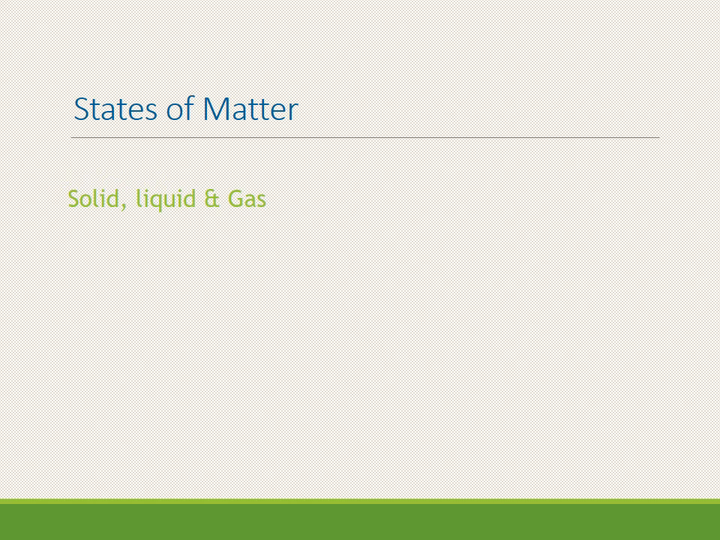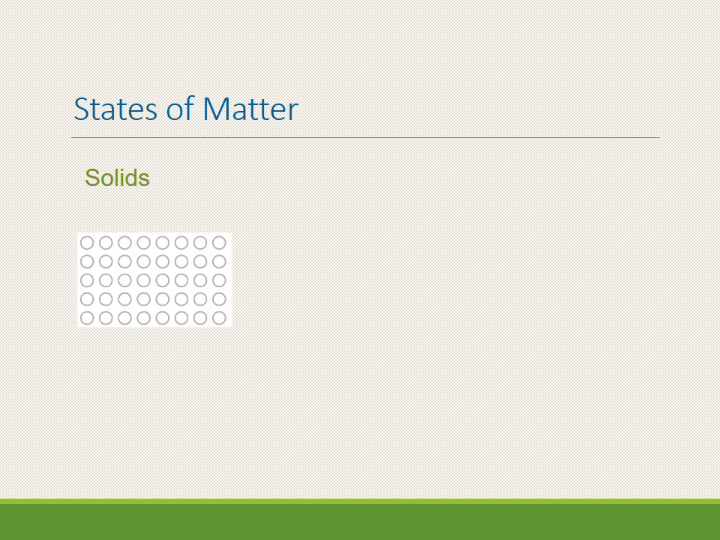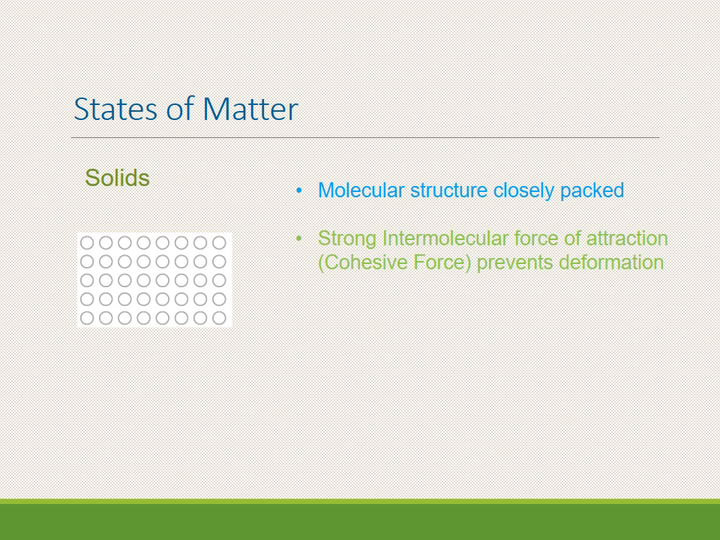Now, before studying fluid and fluid mechanics, we must know the states of matter. There are three states of matter: solid, liquid, and gas. Let us see solid. A solid is a closely packed structure where the molecules are closer to each other, and because of this there is a strong intermolecular force of attraction, and that generally prevents deformation. The deformation may be elastic or plastic, and the distance between the molecules is uniform in the case of solids.